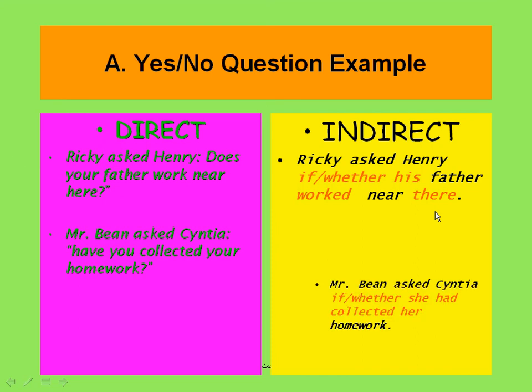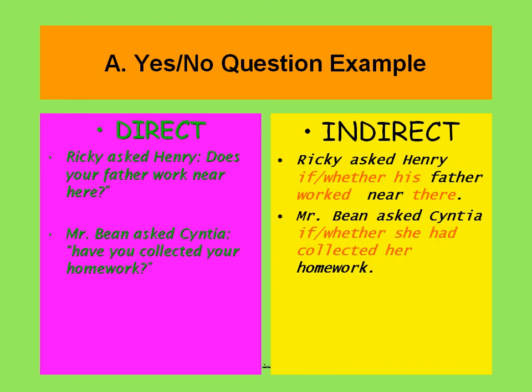Another example, Mr. Bean asked Cynthia, have you collected your homework? When we change it into indirect or reported speech, Mr. Bean asked Cynthia if or whether she had collected her homework. We changed the present perfect into past perfect.